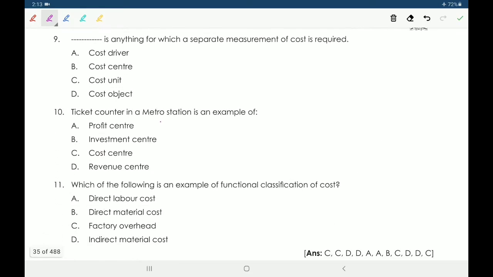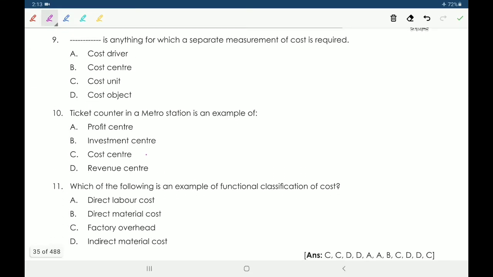Next, ninth one, dash is anything for which a separate measurement of cost is required. Option A, cost driver, B, cost center, C, cost unit, D, cost object. So a separate measurement of cost is required for each cost object.